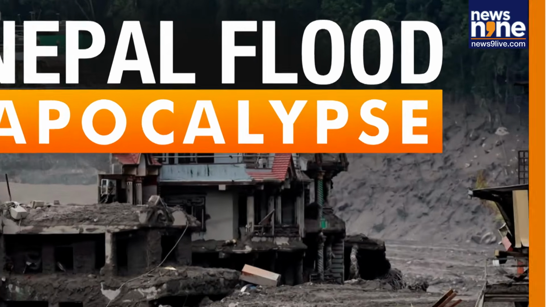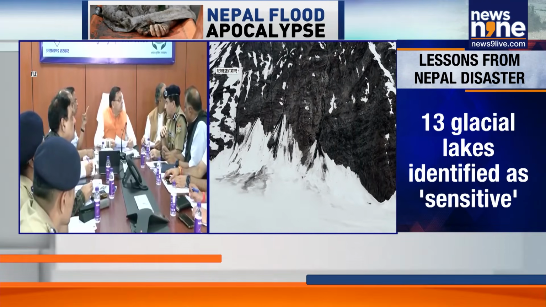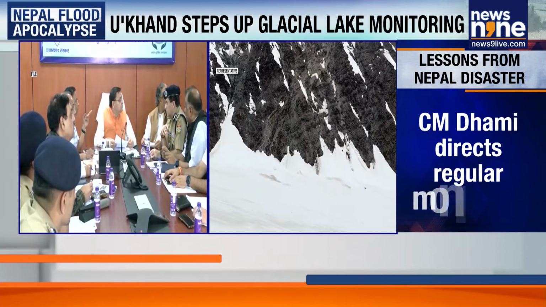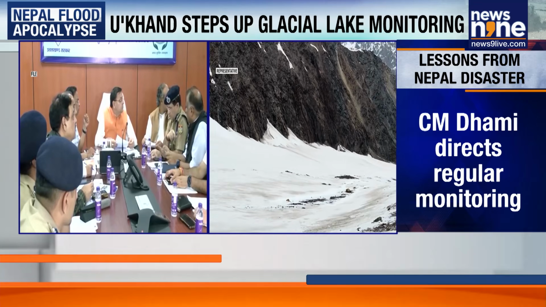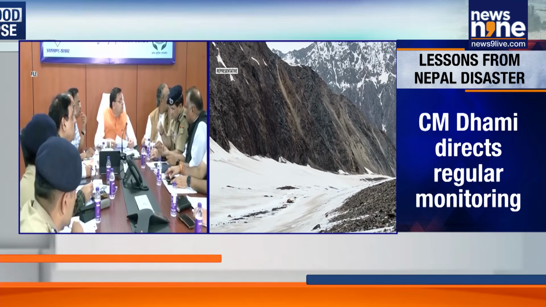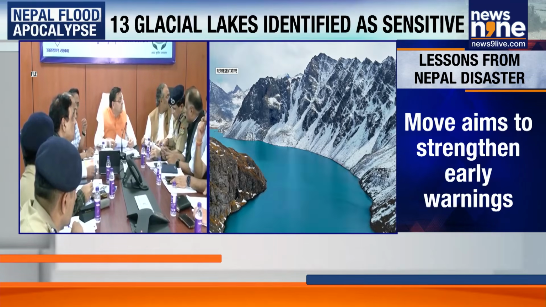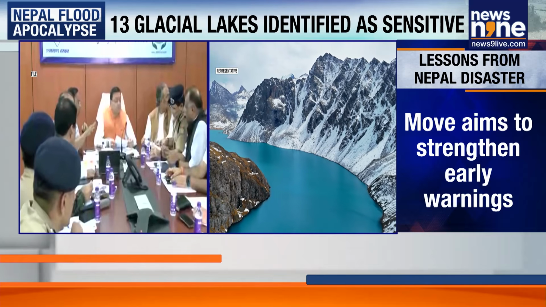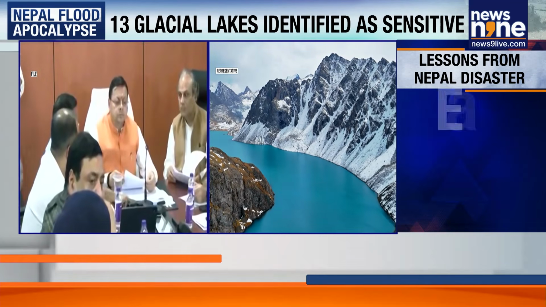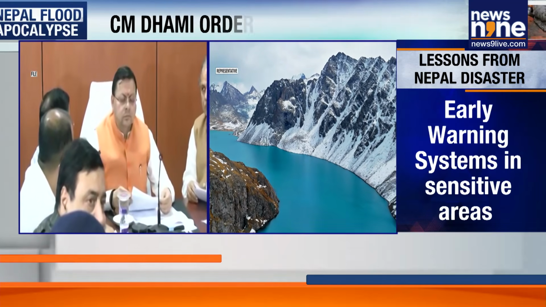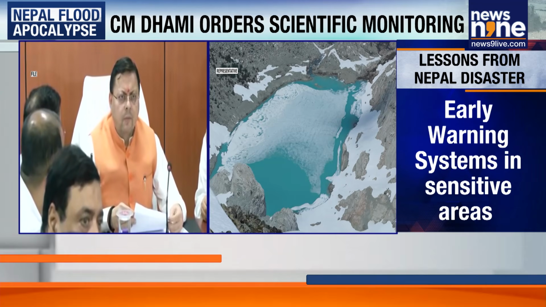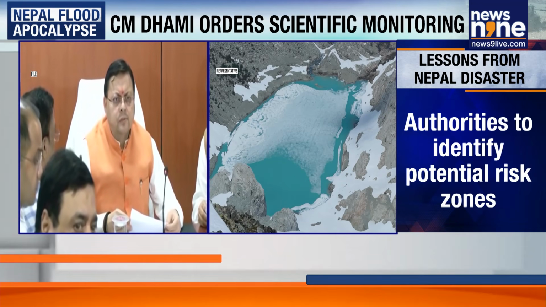Uttarakhand Chief Minister Pushkar Singh Dhami has directed officials to step up monitoring and safety measures around glacial lakes in the state. The move comes after 13 glacial lakes were identified as sensitive, raising concerns over possible risks in the mountain regions after the devastation of flash floods wreaked havoc on Nepal. Now, Dhami has also called for regular scientific monitoring, advanced early warning systems and better disaster preparedness in vulnerable areas.